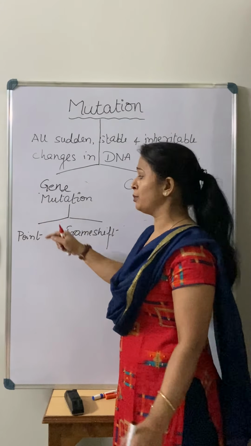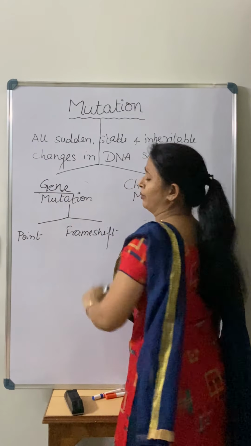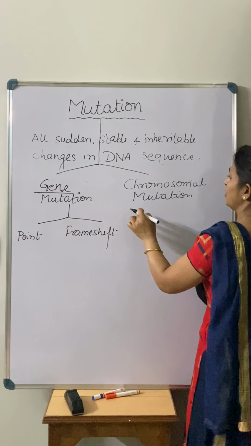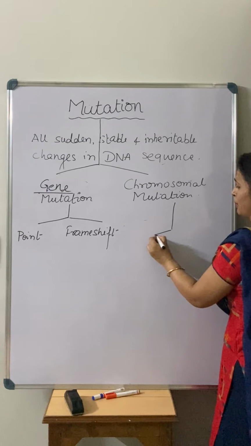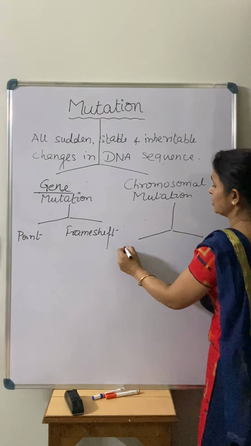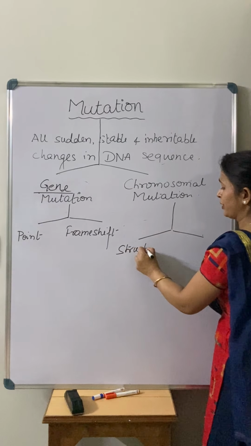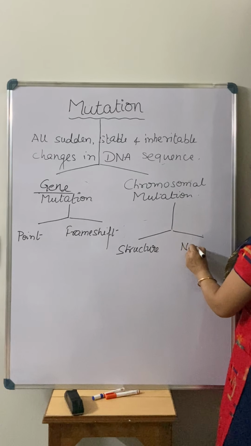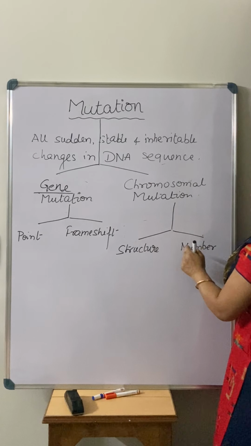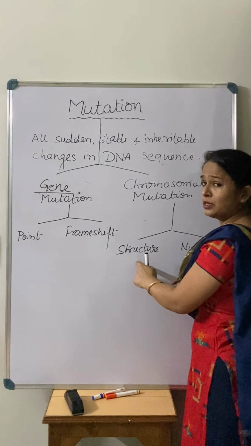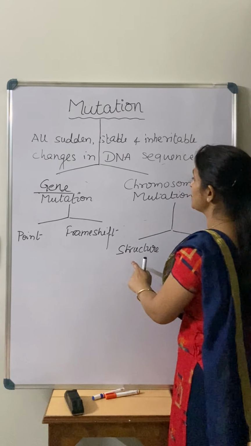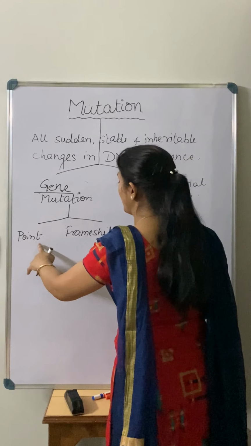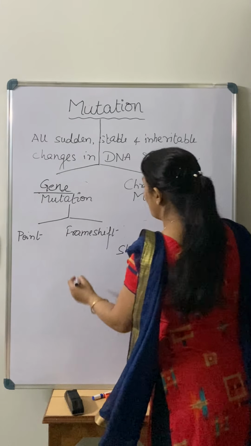In case of gene mutation, it means the changes take place in a gene, right. Now when we talk about chromosomal mutation, there are again 2 types: change in the structure of chromosomes, or you can say alteration in the structure of chromosomes, and change in the number of chromosomes. So on the basis of that, again mutation is of different types, right. Now what is the meaning of point mutation and frame shift mutation?